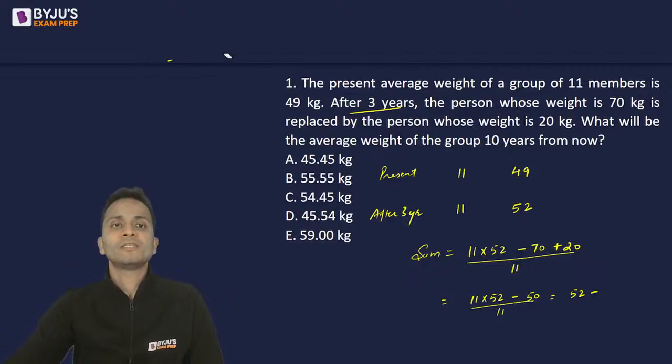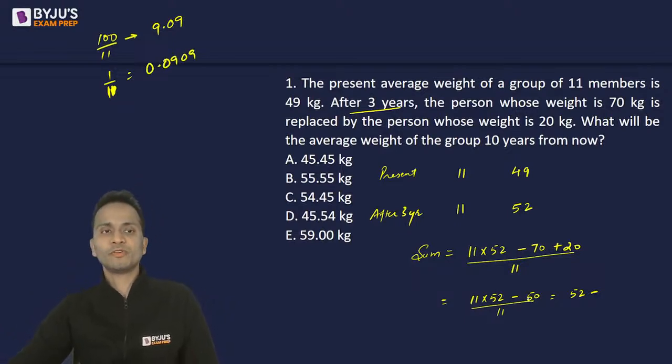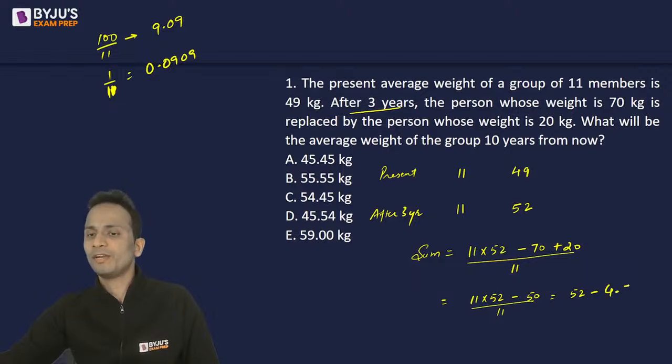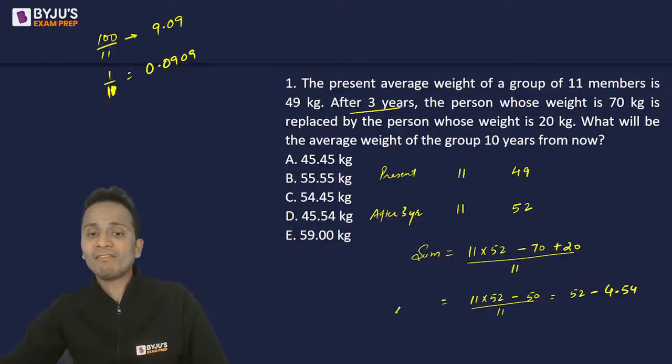Wait, so 100 upon 11, ये याद होनी चाहिए चीजें. 100 upon 11 is 9.09. Okay, so 1 upon 11 should be equal to 0.0909. ठीक है, so 50 upon 11 कितना होगा, इसको 50 से मल्टीप्लाई करना है, whatever you want. So 50 upon 11 will be 4.5454 and so on. Okay, now this is the average.